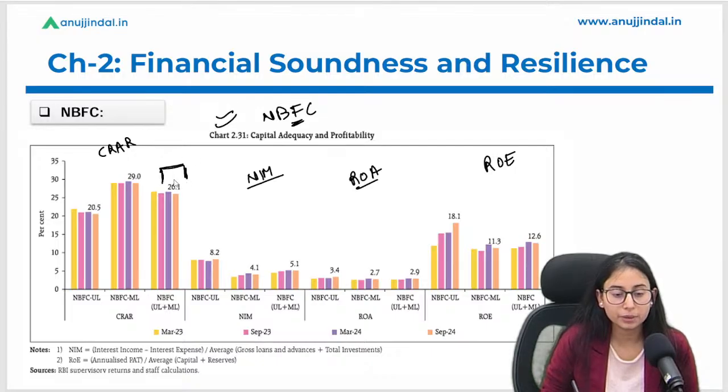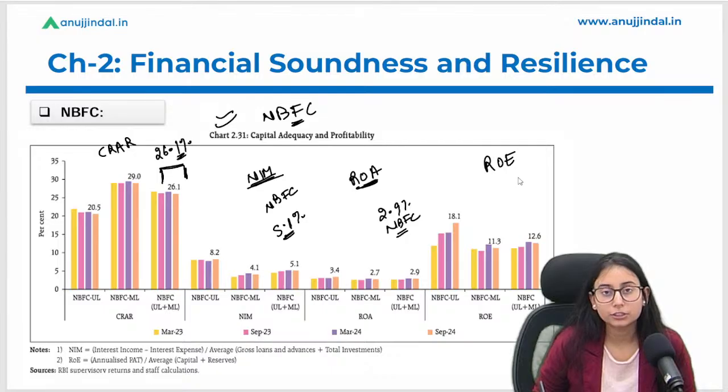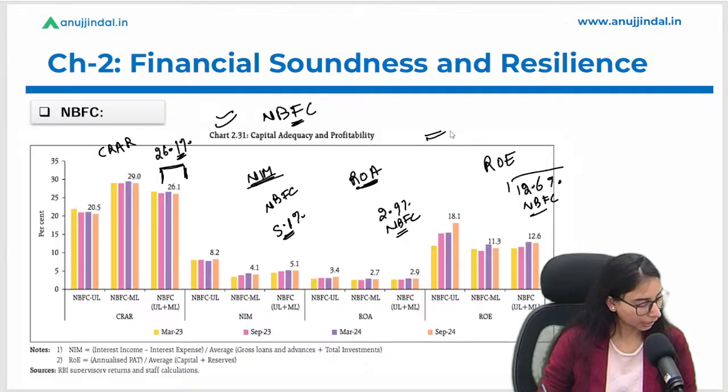Okay, so the CRAR maintained by NBFCs is 26.1% as of September 2024. If we talk about the net interest margin, it is 5.1% for the NBFC sector. For the return on assets, it is 2.9% for the NBFC sector. And for the return on equity, it is 12.6% for the NBFC sector. Okay, I hope it is clear. All the data is given here in the chart.